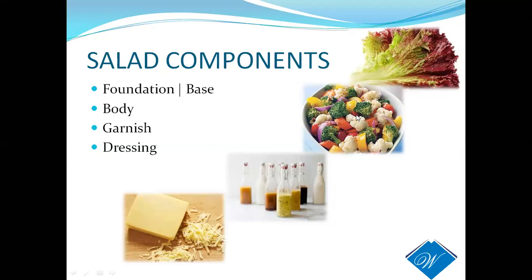Next it is called the body. Body is a mixture of vegetables or meat, cheese, eggs or anything we will be keeping. Coming to the garnish, garnish may be a sprinkling of herbs or cheese or any of the garnishes like croutons. Coming to the dressing, there are various types of dressing like mayonnaise dressing or vinaigrette dressing. I will explain this in detail in the further slides. What is a base or foundation, a body, garnish and the dressing, we'll see in the next slide.